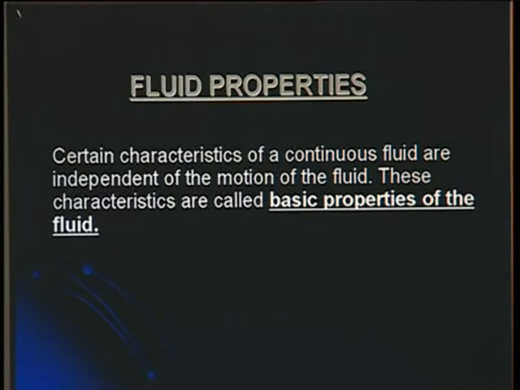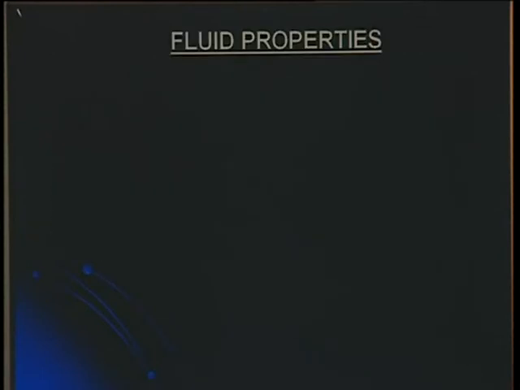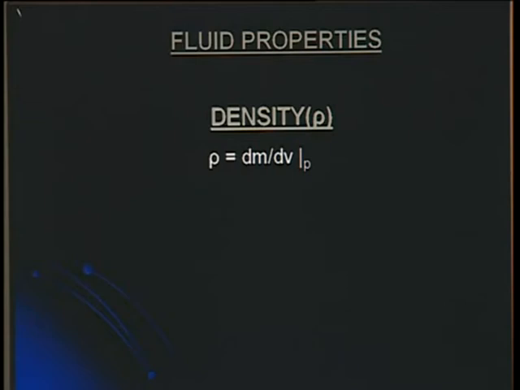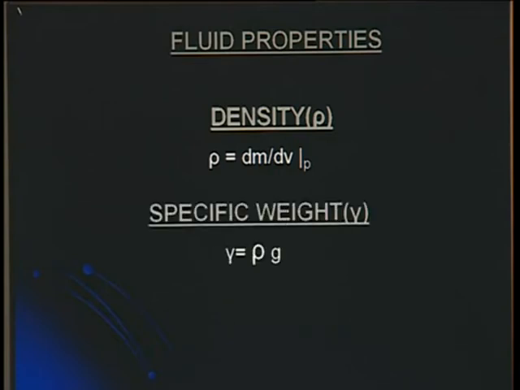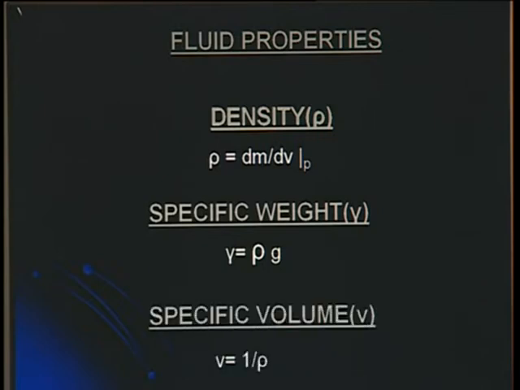So we shall discuss some basic properties of fluid, like density. We all know these things very properly, so I will not go into much detail to understand these characteristics. Density is designated by rho, mass per unit volume for corresponding pressure is known as density. Specific weight: if density is multiplied by g, then it is called specific weight.